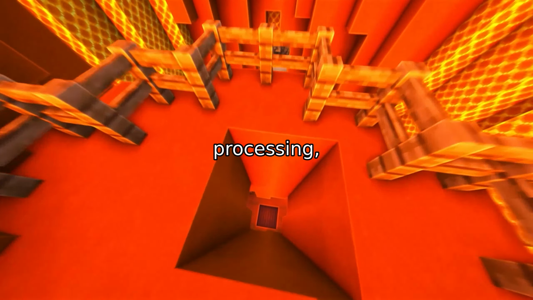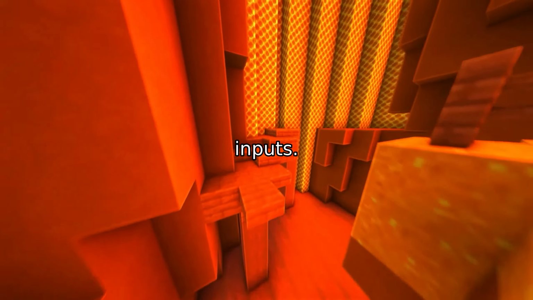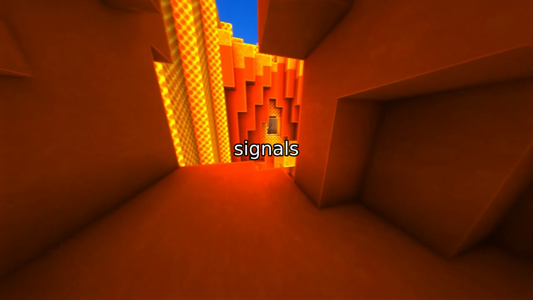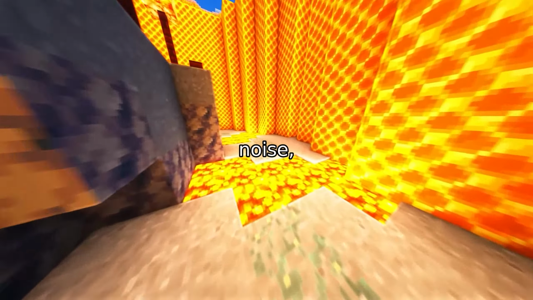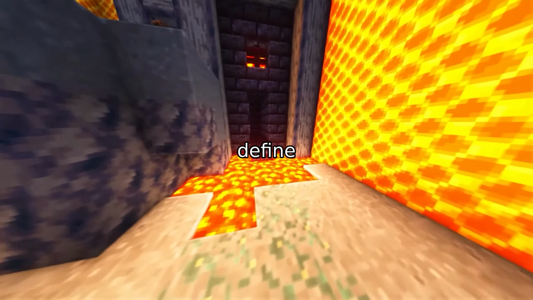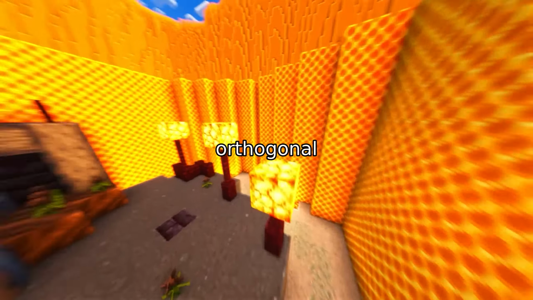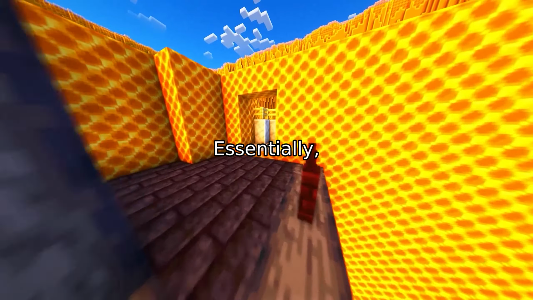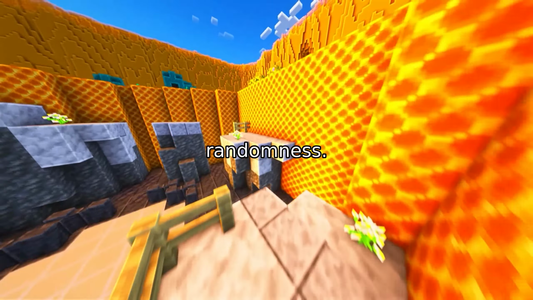In classical signal processing, the innovation refers to the part of a process that cannot be predicted from past inputs. It's the fresh, unpredictable information, driven by noise, mixing with signals, and generating new structure. In a noisy reservoir, this innovation isn't just noise, it's computation. We define innovation capacity, C_I, as the total capacity allocated to tasks orthogonal to the input filtration. Essentially, the system's ability to generate novel, distinguishable output patterns from intrinsic randomness.